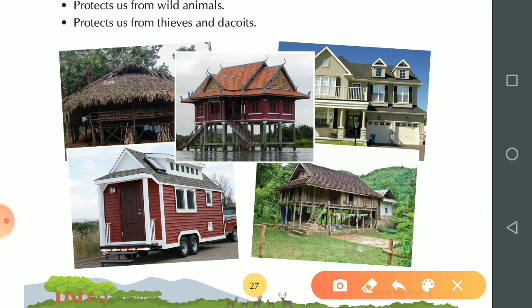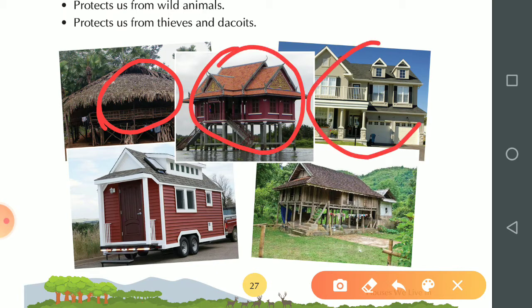These are the different types of houses. This is a house made of straw. This is a stilt house. This is a pakka house. This is a caravan, and these are houses made of bamboo.